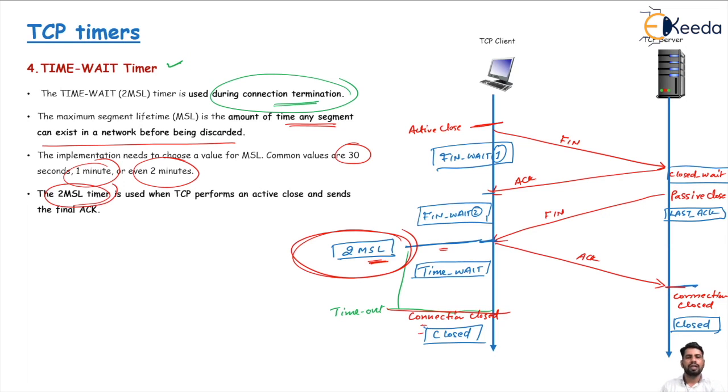So this is the time wait timer, mainly used in our connection termination phase to finally close the connection. So these are the 4 different timers used in the TCP protocol.